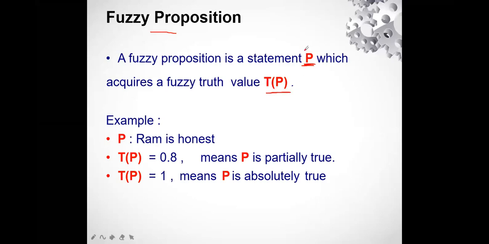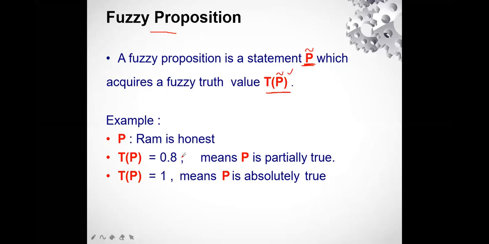One more thing I wanted to tell you, that in books you can easily find P with this sign. That means fuzzy set. So T of P means the truth value of fuzzy set P. In these slides, I have not used this particular sign just for ease of use. Otherwise, you are going to use this sign everywhere for the fuzzy sets. So we are taking an example. There is a proposition P. The proposition statement is Ram is honest. Now, the truth value that this acquires is equal to 0.8.